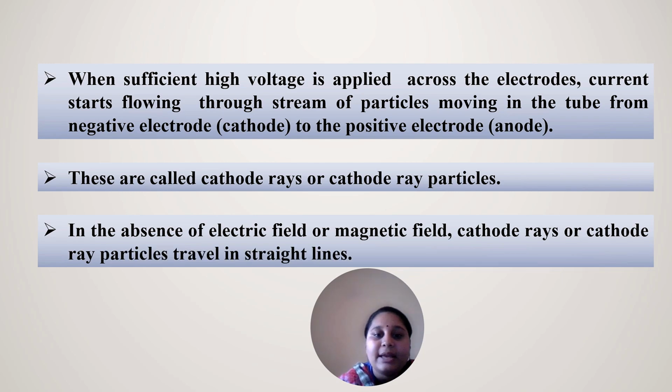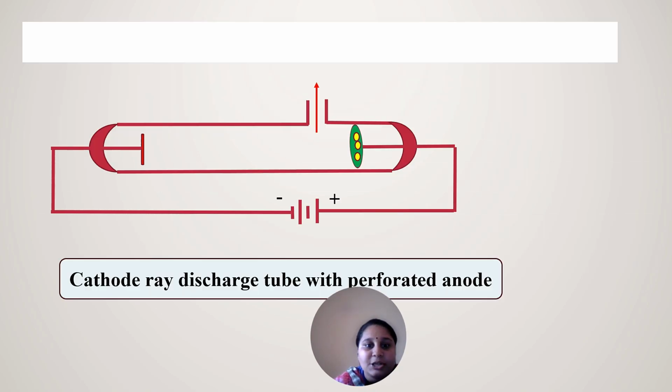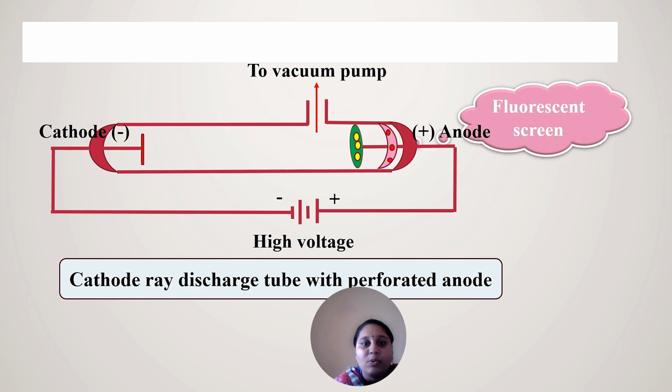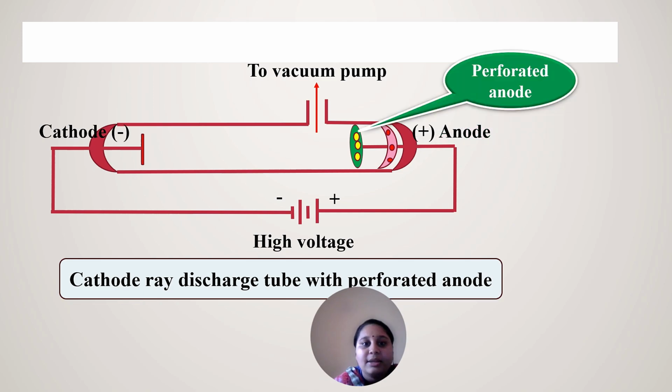As the current moves from negative to positive, it is called cathode rays. In the absence of electric or magnetic field, these cathode ray particles travel in a straight line. This is the cathode ray discharge tube with a perforated anode. This is the cathode, this is the anode, and this is the vacuum pump for the passage of gases. This is the high voltage. This is the fluorescent screen, which is used to check the particles emitted. This is the perforated anode, which helps to filter the particles.